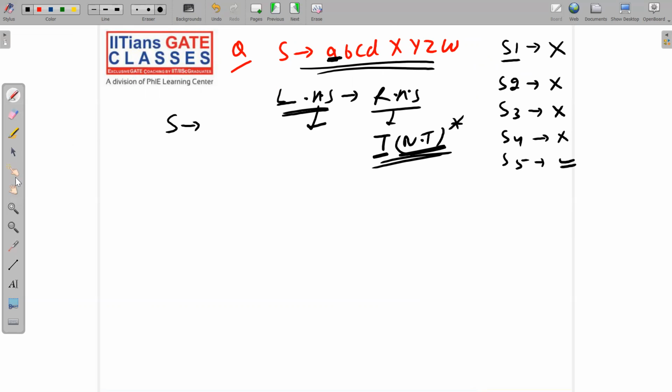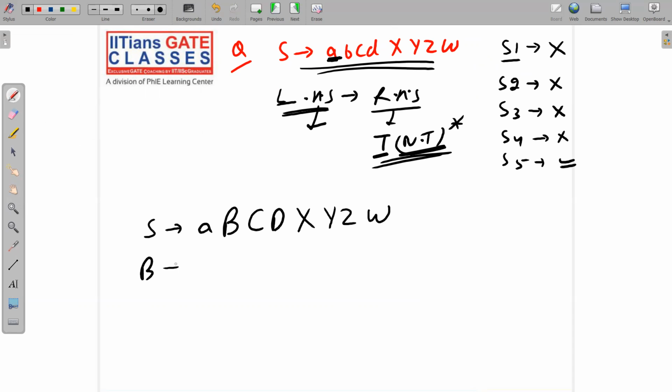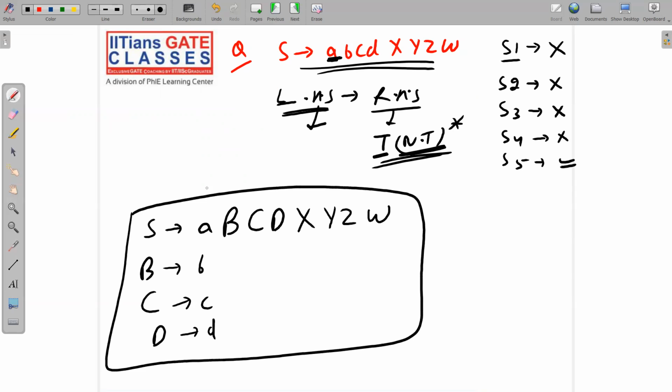Okay, so why I'm saying it is very easy. See here. Okay, so I will say S implies A. These are non-terminals, na? We want terminals. Sorry, these are terminals and we want non-terminals. So very easy. I will write it as capital B, capital C, capital D, X, Y, Z, W. Capital B implies small b, capital C implies small c, capital D implies small d. That's it. So this is your converted GNF.